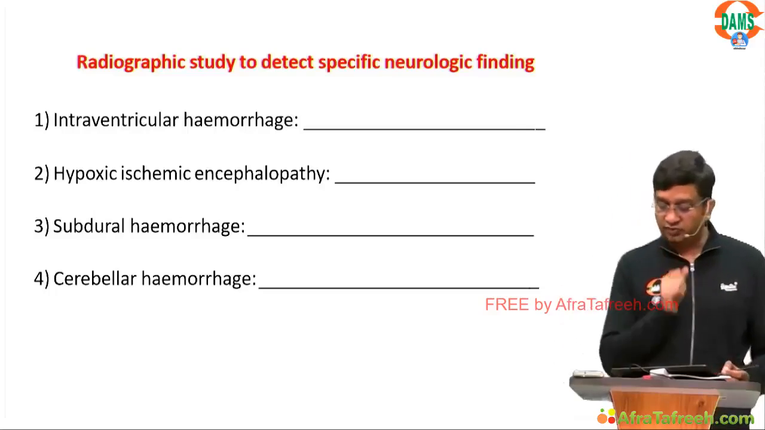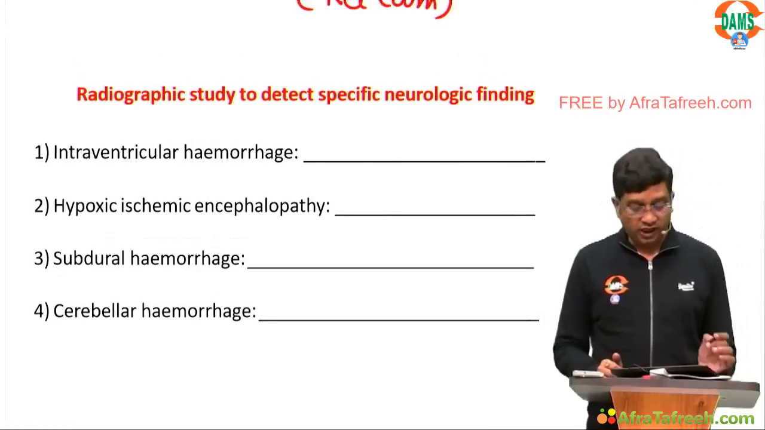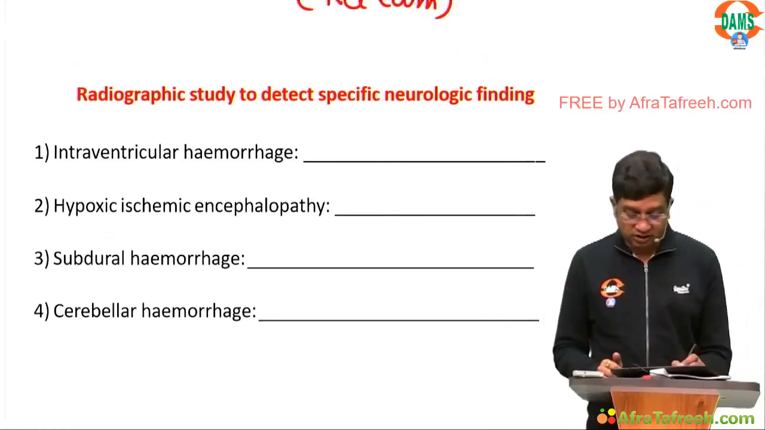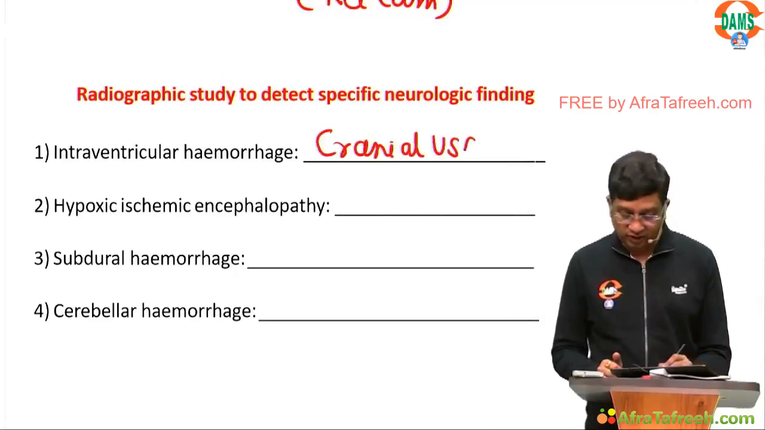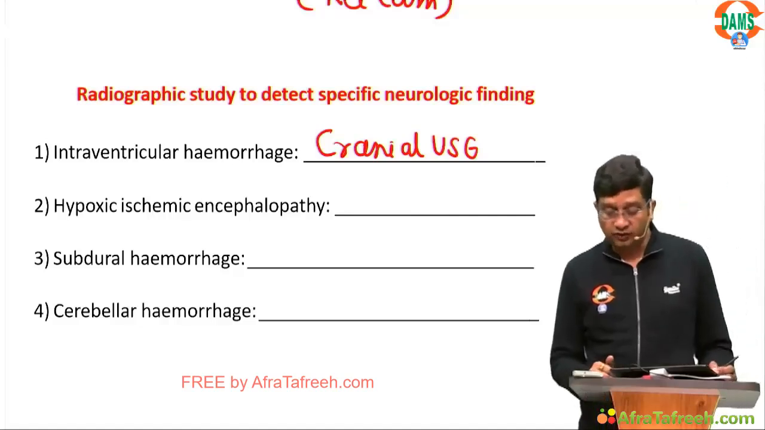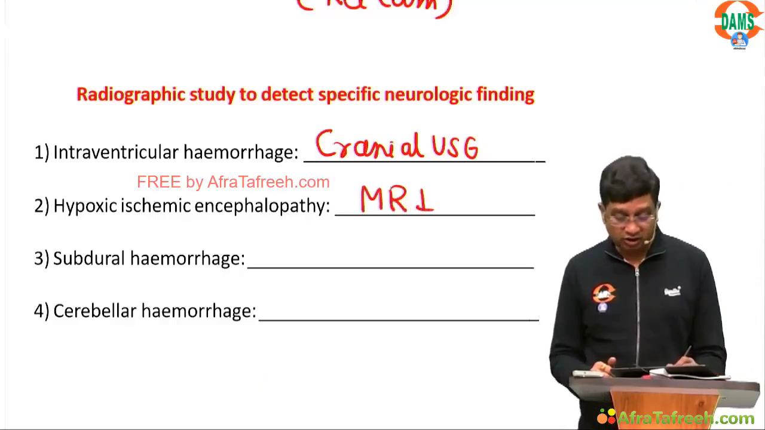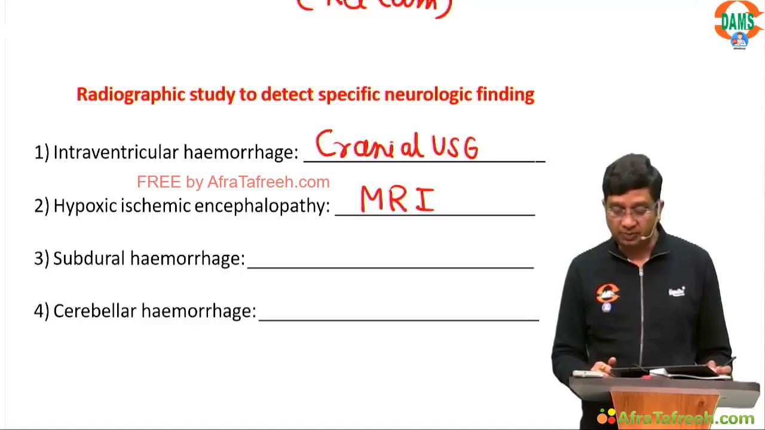Questions I will be discussing. For IVH, what we are using is cranial ultrasonography. Very good. For HIE, what we are using as the radiological investigation is MRI.